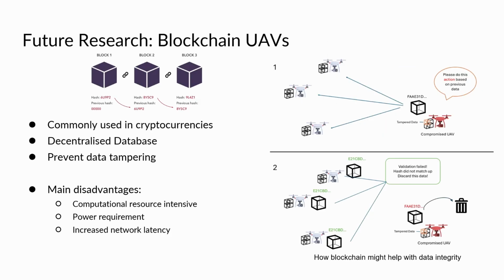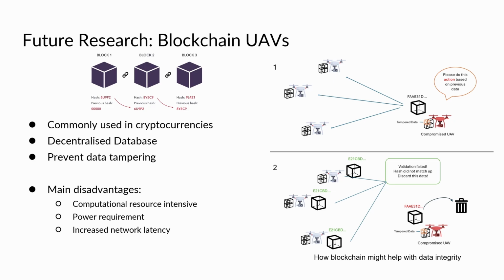Now we move on to some future research topics. One methodology proposed by researchers is that UAVs can be integrated with blockchain technology to address the integrity issue. Blockchain, which is a decentralized database, prevents data tampering by linking each new data node with a cryptographic hash of a previous node. However, the main disadvantage is that it is computationally resource intensive, meaning a higher power requirement, which is not desirable. It can also have increased latency due to more data being sent for redundancy and consensus verification.